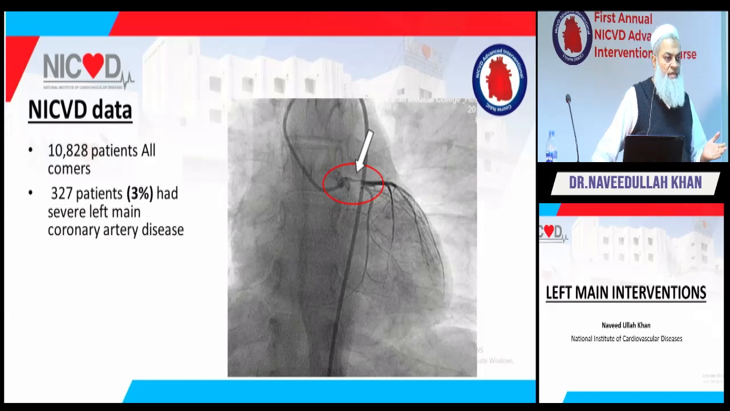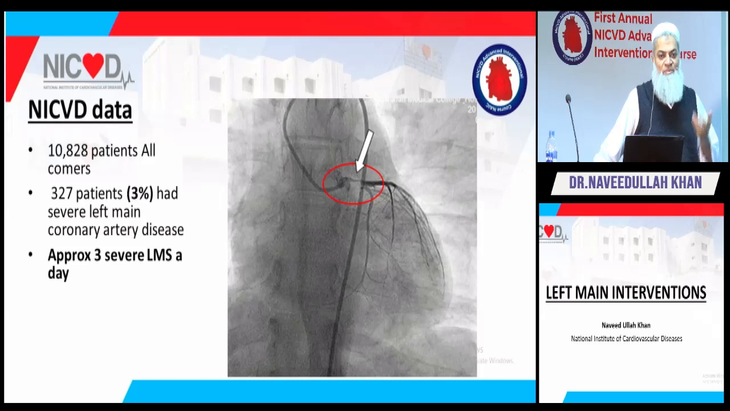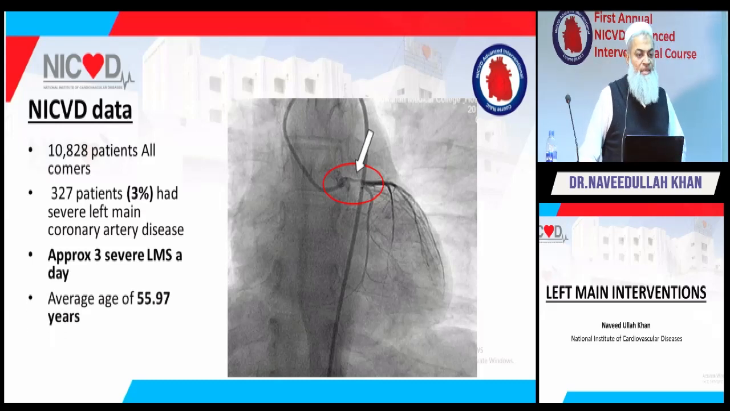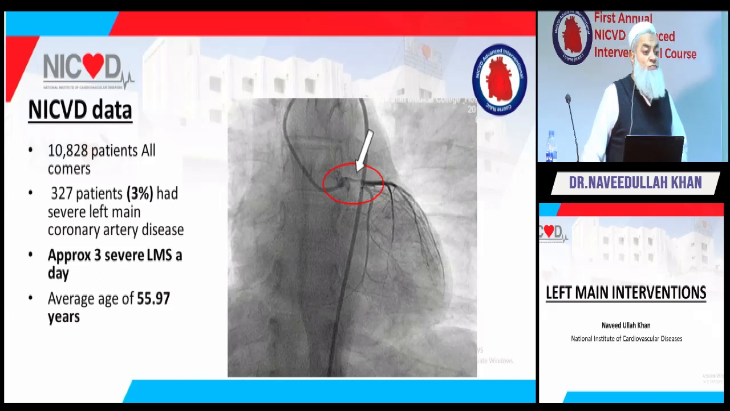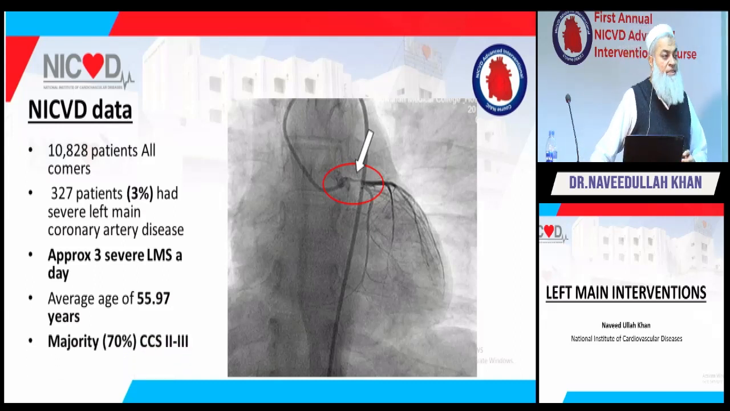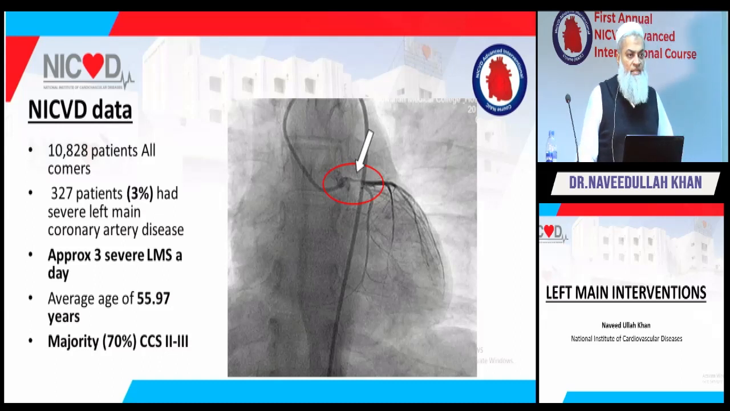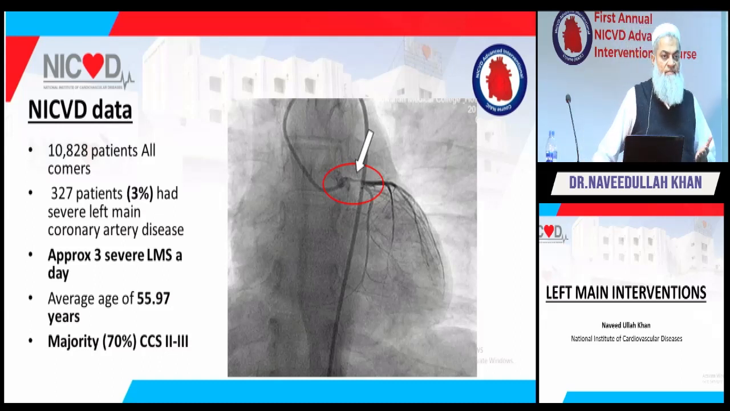It looks small, but we do around 100 cases a day. When you are doing 100 angiograms a day, you will see 3 left mains a day. They say it's 3%, so you get 97% reduction, but in NICVD, when we work full-fledged, we found 3 left main stems a day. The average age was 55, young patients, and most of them were symptomatic, CCS 2 and CCS 3. This is enough to understand the level of disease we are going to handle.